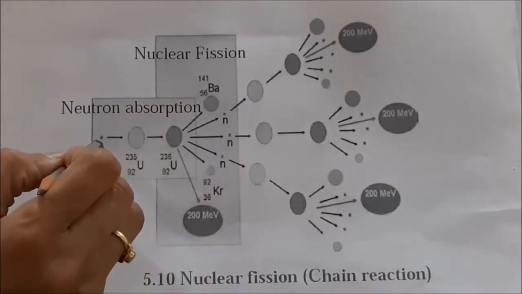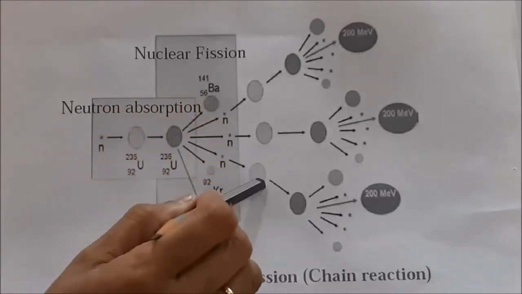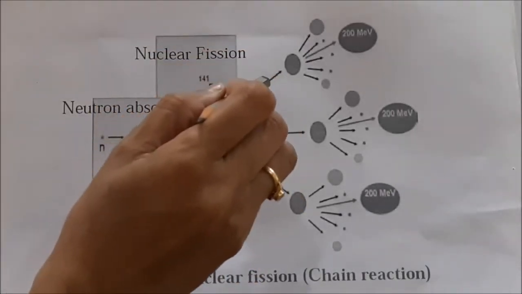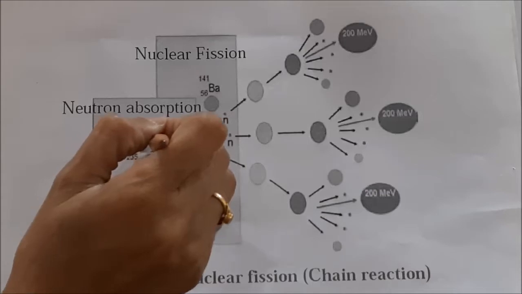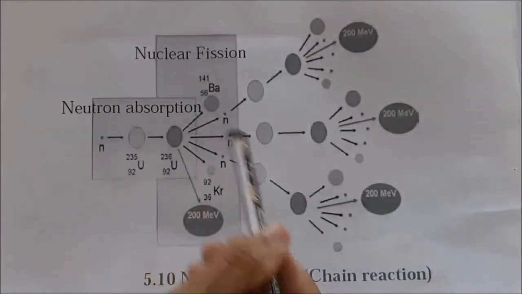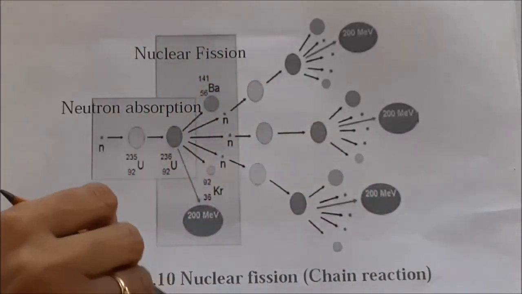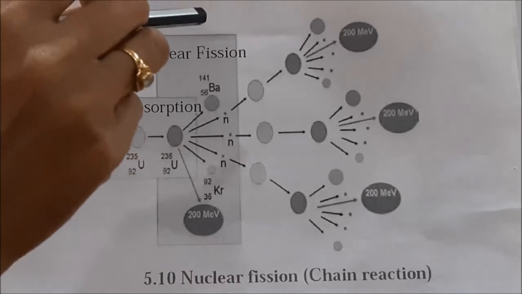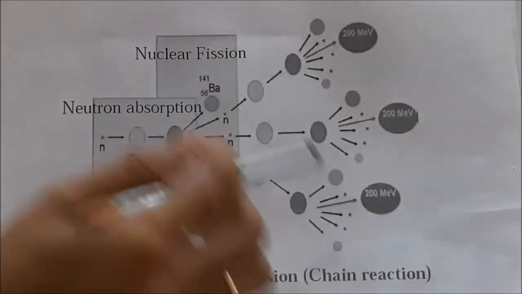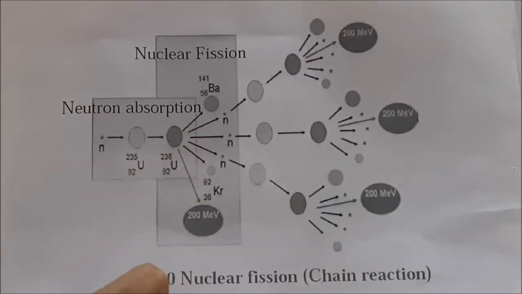After 1 neutron is absorbed by uranium-235, 3 neutrons are formed, and 1 neutron again reacts with uranium-235 and again releases 3 neutrons, and this reaction goes on and energy is produced. With the help of that energy, thermal energy is produced, and with it the steam turbine drives and ultimately generates electrical energy with the help of nuclear fission.